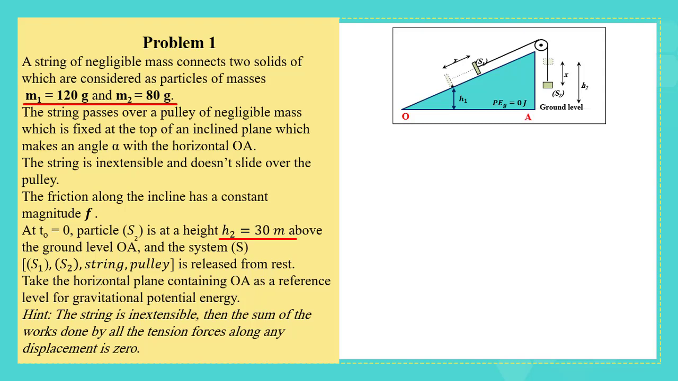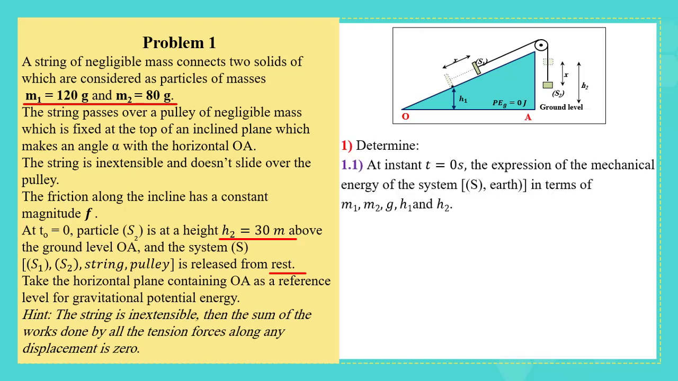At t equals 0, the particle S2 is at height h2 equals 30 meters above the ground level OA, and the system S, which is S1, S2, string and pulley, is released from rest. Take the horizontal plane containing OA as a reference level for gravitational potential energy. The string is inextensible, then the sum of the works done by all the tension forces along any displacement is 0. Part 1. Determine at instant t equals 0 the expression of the mechanical energy of the system in terms of m1, m2, g, h1, and h2.